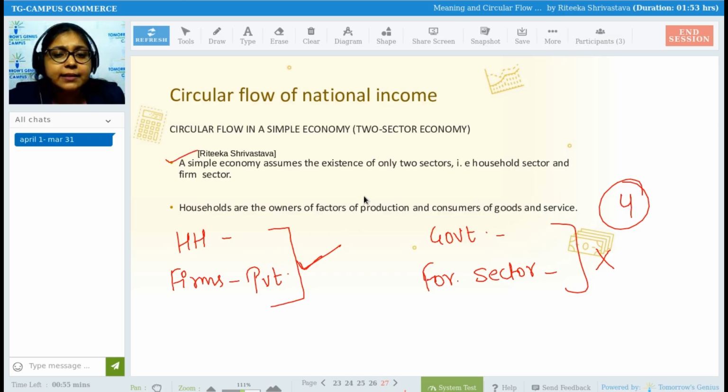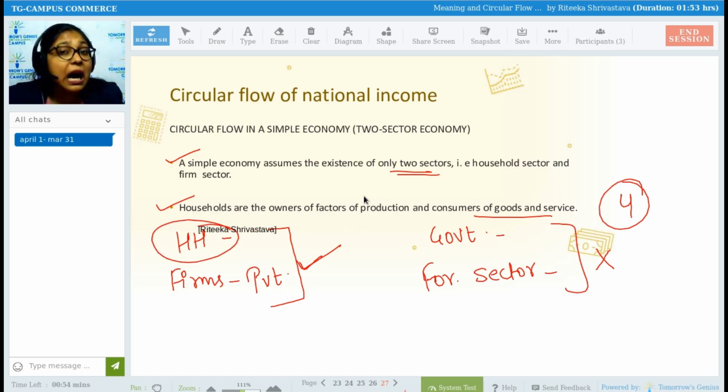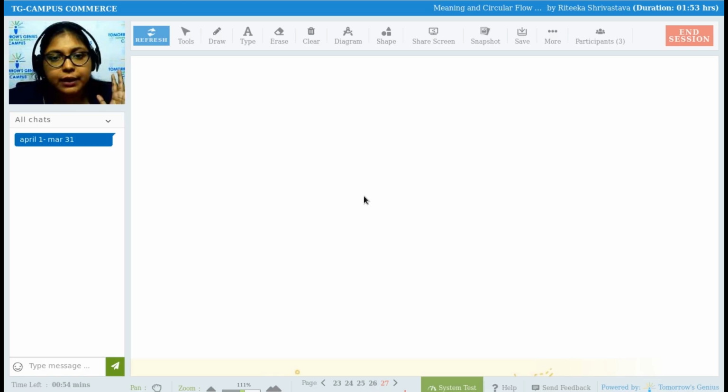Now let us give a read to the point. A simple economy assumes the existence of only 2 sectors, that is household sector and firm sector. Households are the owners of factors of production and consumers of goods and services. Now they have specified who are households. So households are termed as owners of factors of production, as well as they are the consumers. Now see, put your logic.